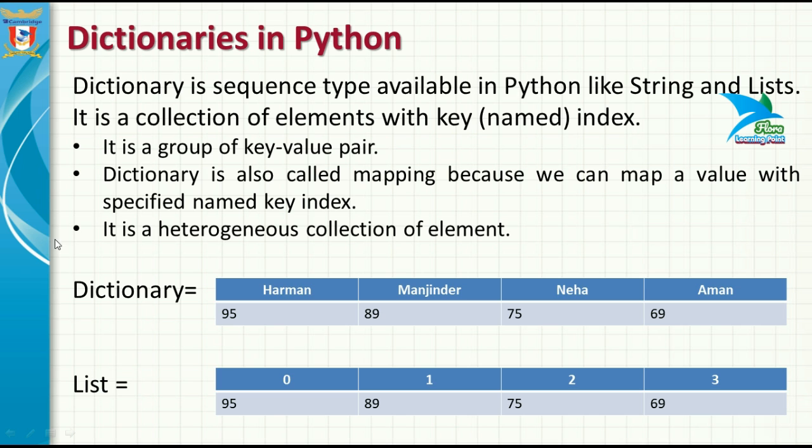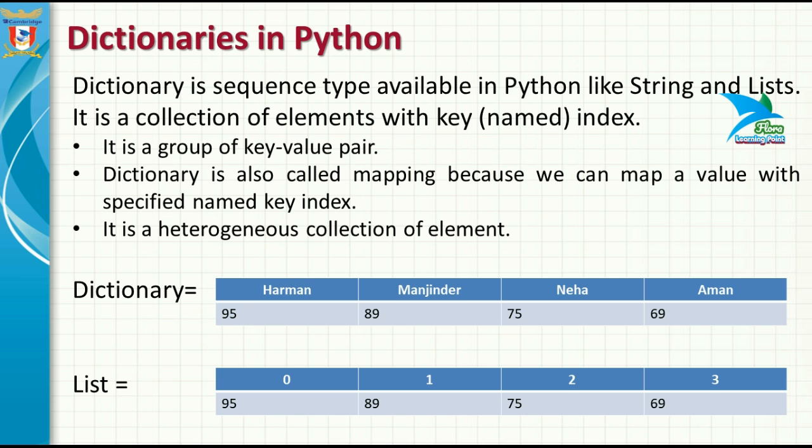In this way you will be able to make a list of values using a dictionary that contains elements having a named index. The main key feature of a dictionary is that it is a group of key-value pairs. Here Herman is a key and 95 is a value.